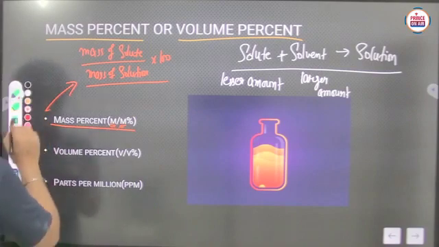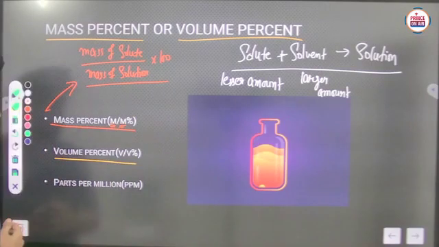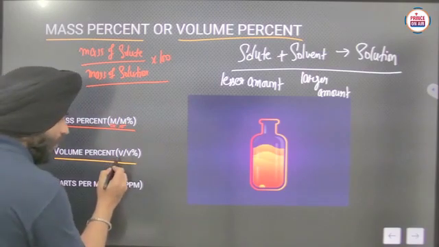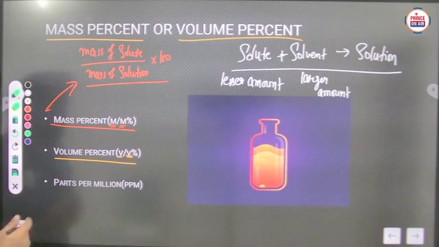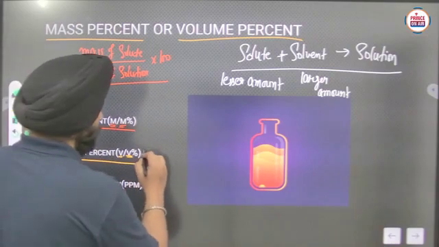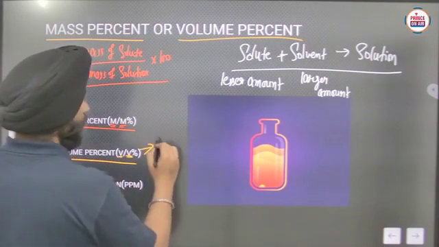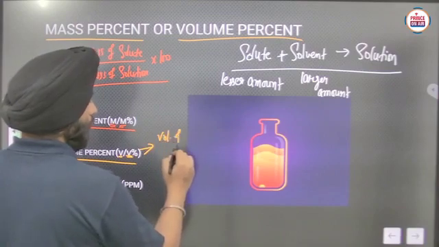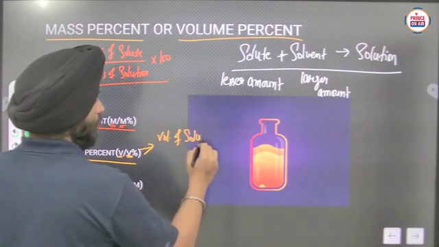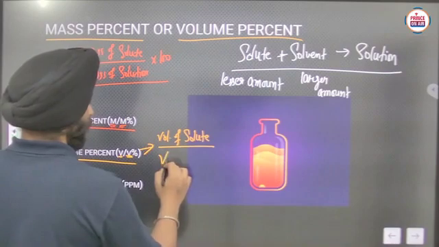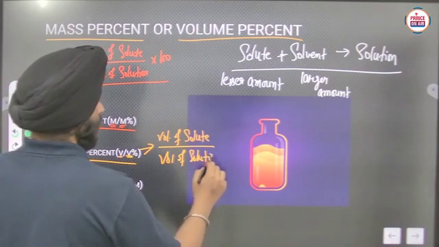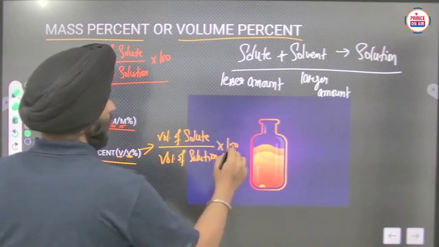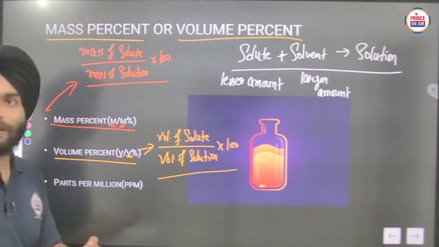Similarly for volume percent, V by V percent means volume percent. Here it is the volume of solute and here it is the volume of solution. So in this way we write: volume percent equals volume of solute upon volume of solution into 100. Okay, in this way you can write.